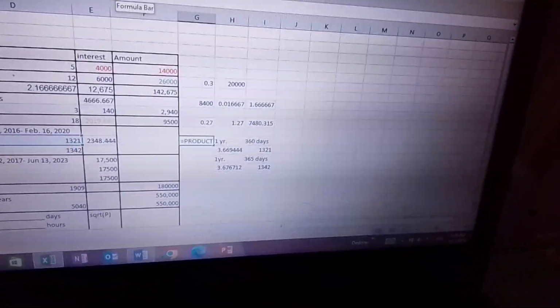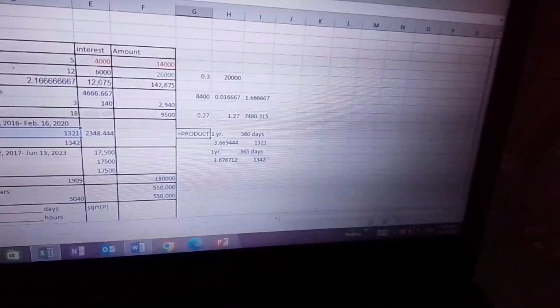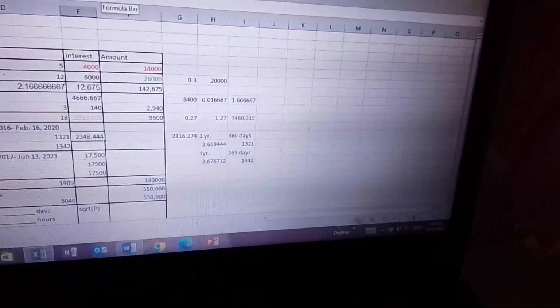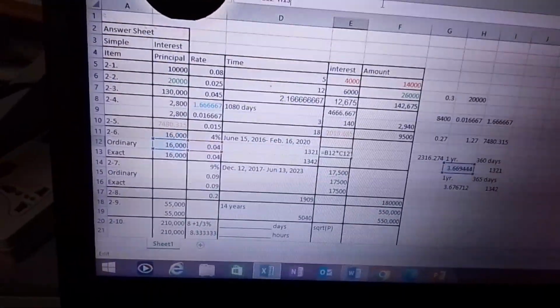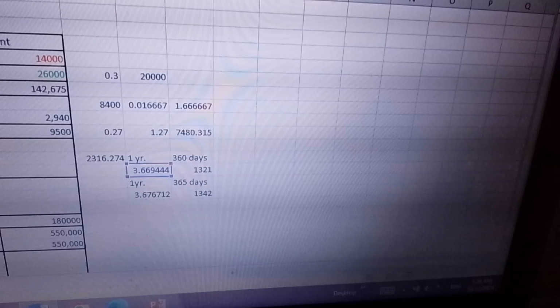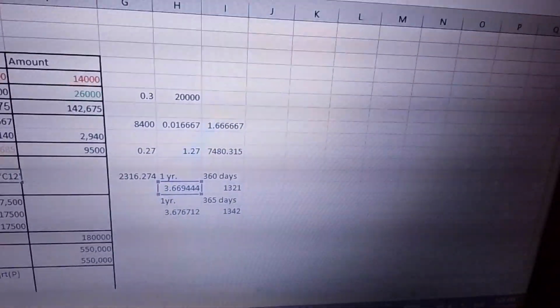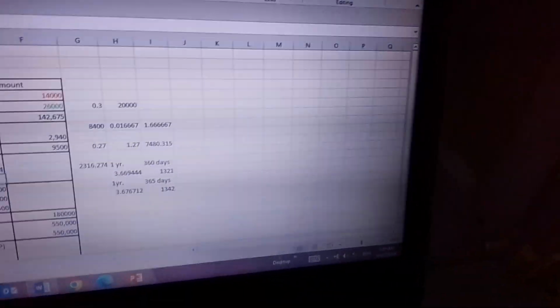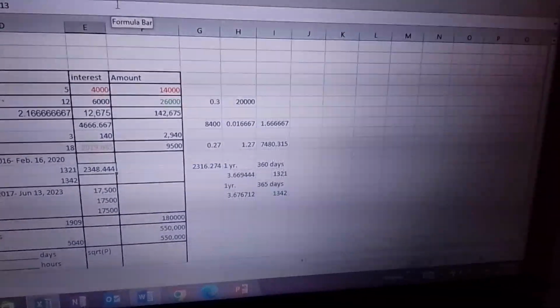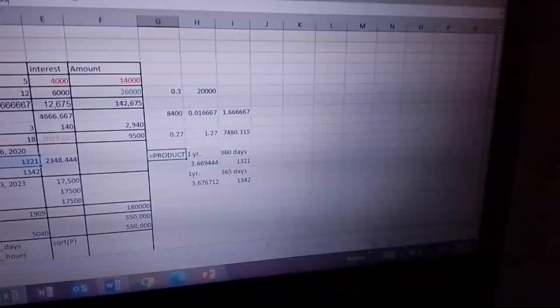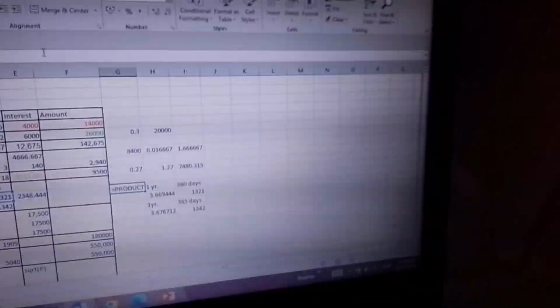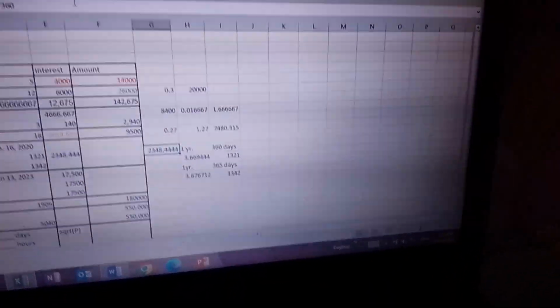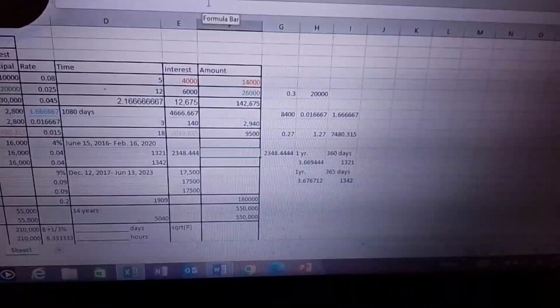What I did here is the product of these two numbers, and then I multiplied that by 1321 divided by 360. And we're supposed to get 2,348. Now here, I multiplied everything and divided by 365, but it should be 360. Sorry, guys. So that's the one.